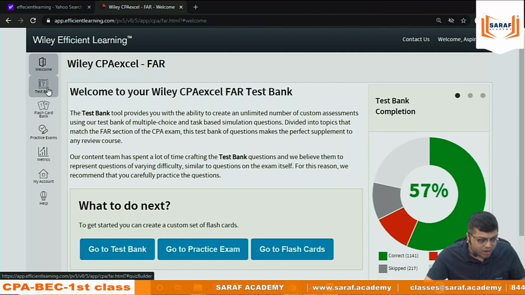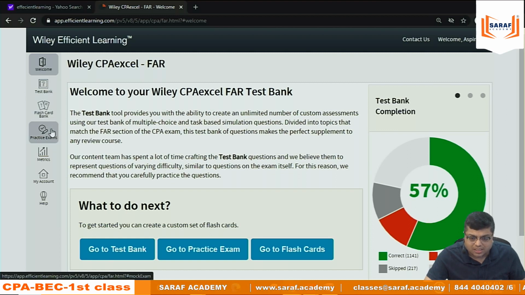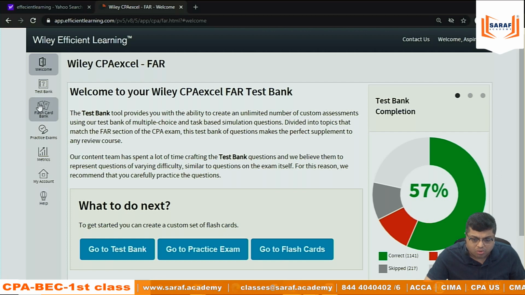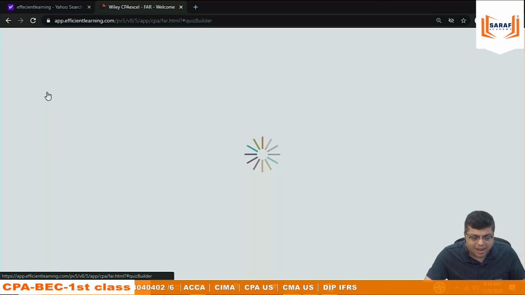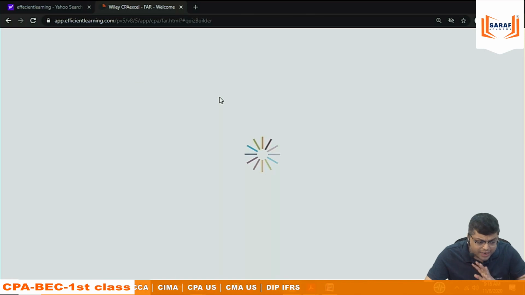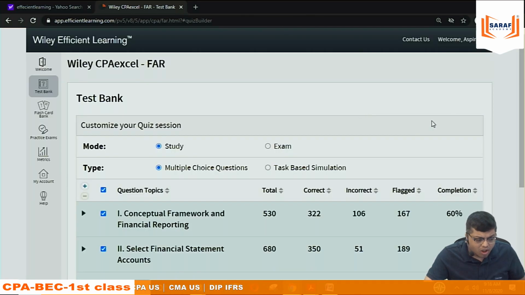You can see welcome, test bank, flashcards, practice exams, matrix, my account, all these things are there. Flashcards are short revisions on any syllabus area. Test bank relates to the entire syllabus, all the areas.